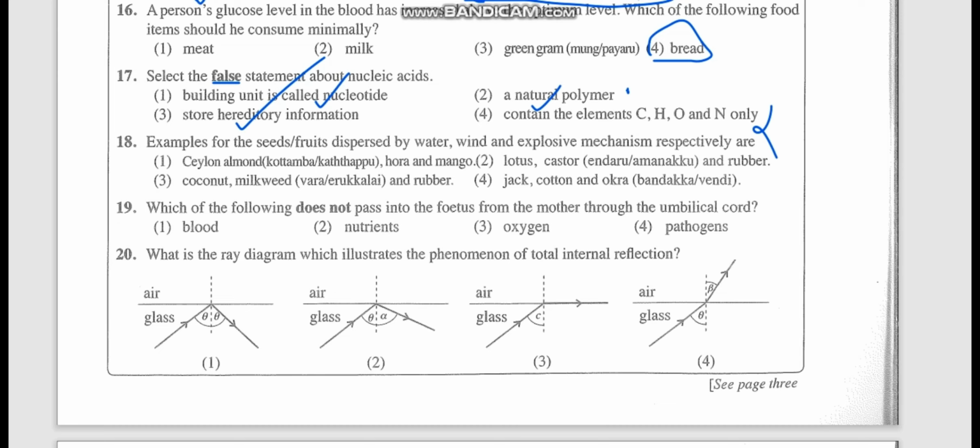So some things we can get doubtful. So leave that and always reject the wrong answers. Then the correct answer we can guess with the remaining options.